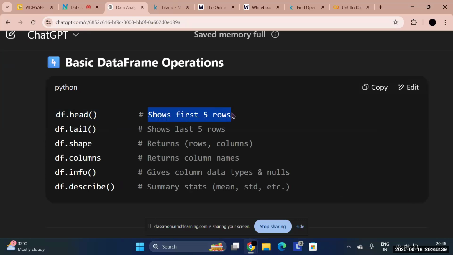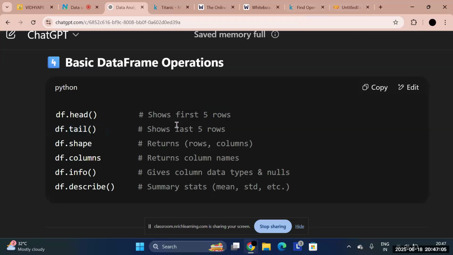To show the first 5 rows, we will be using df.head. This is a compulsory fixed syntax. Just remember, you have to write df and a dot, and then you can change whatever operation you want. First we'll be using head. What does the head function do? It will show me the first 5 rows of my data.